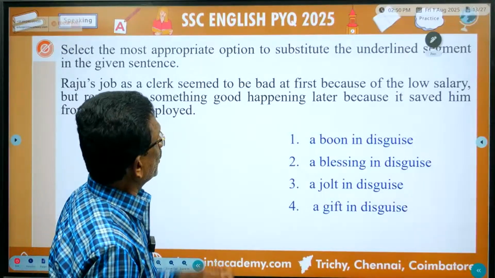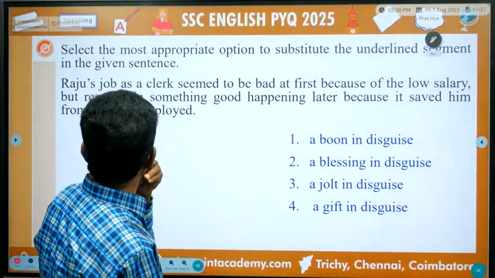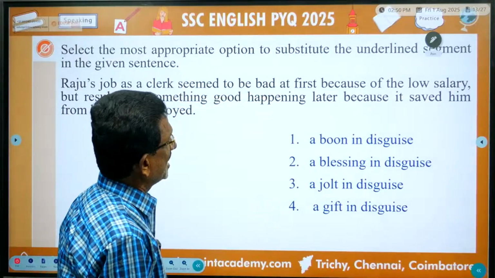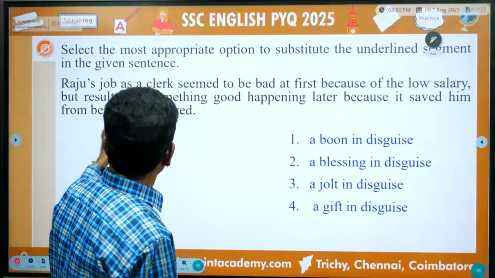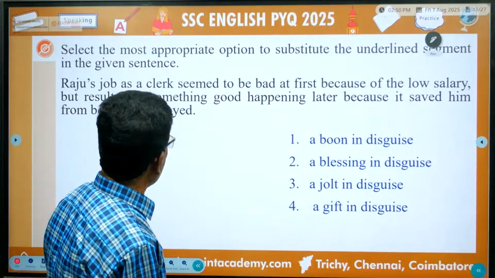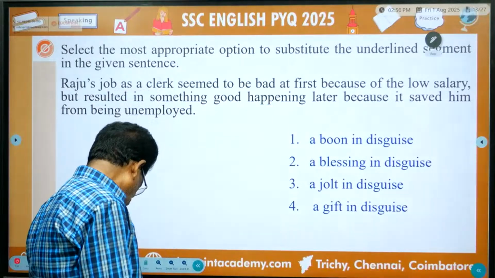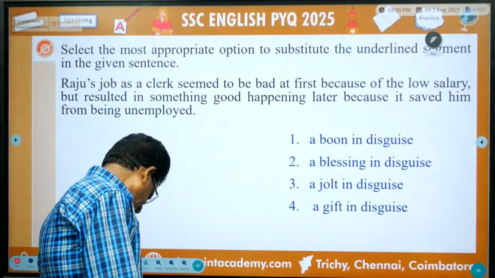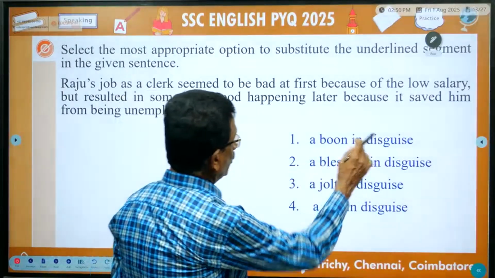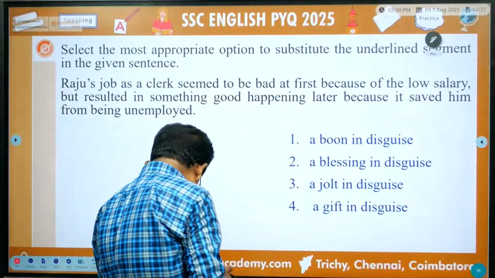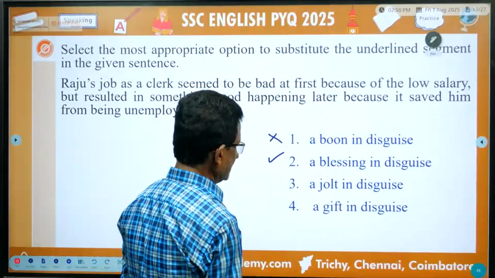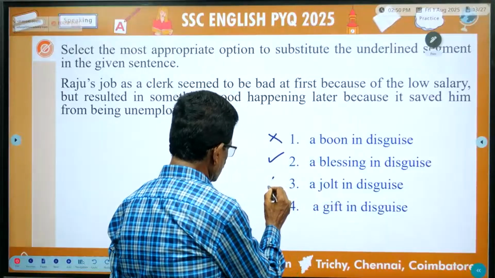Select the most appropriate option to substitute the underlined segment in the given sentence. Raju's job as a clerk seemed to be bad at first because of low salary, but resulted in something good happening later because it saved him from being unemployed. Now listen. Here, a boon in disguise, a blessing in disguise. So this is wrong. A jolt in disguise. This is also wrong.